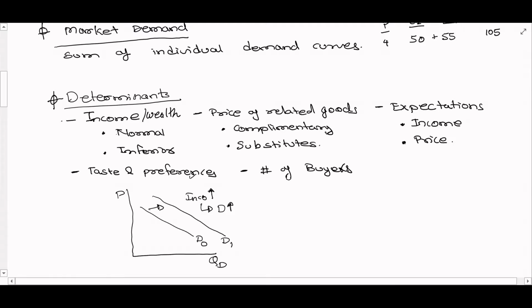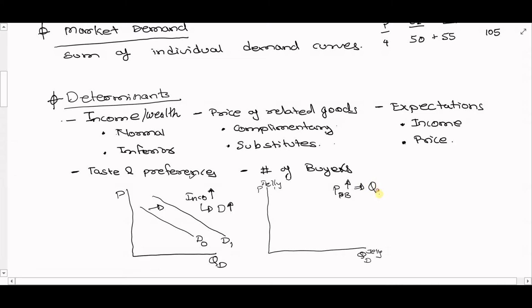Next, one can think about the price of things which are related with each other. The kind of relationship could be either complementary in nature or substitute in nature. Take the classic textbook example, the demand for jelly and the price of peanut butter. If the price of peanut butter goes up, people would want to buy less of it, law of demand.